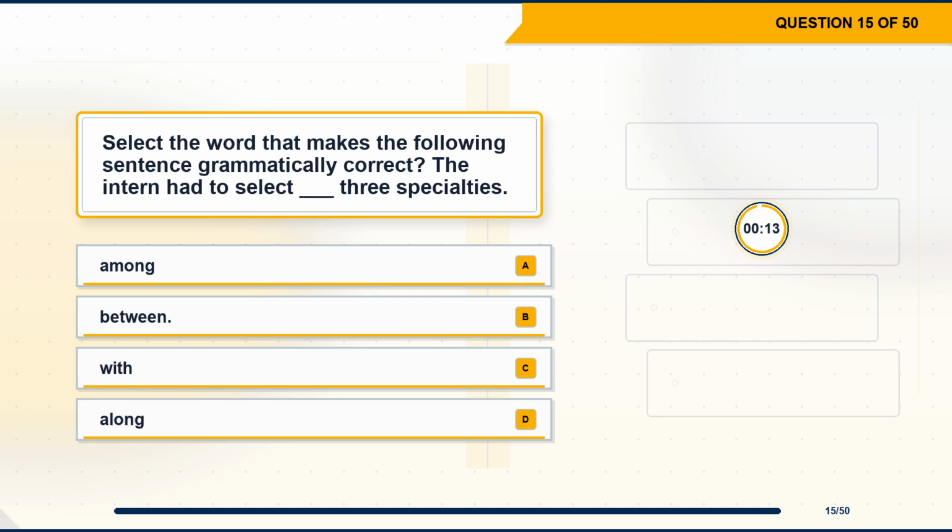Question 15. Select the word that makes the following sentence grammatically correct. The intern had to select blank 3 specialties. Option A, among. Option B, between. Option C, with. Option D, along.